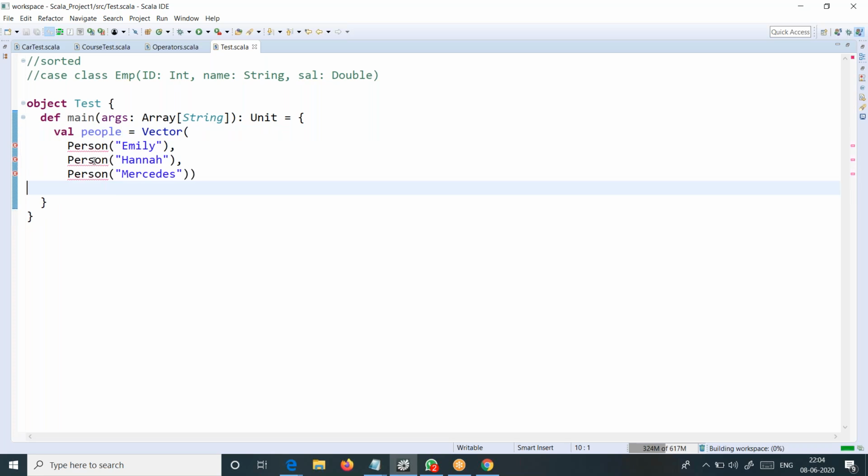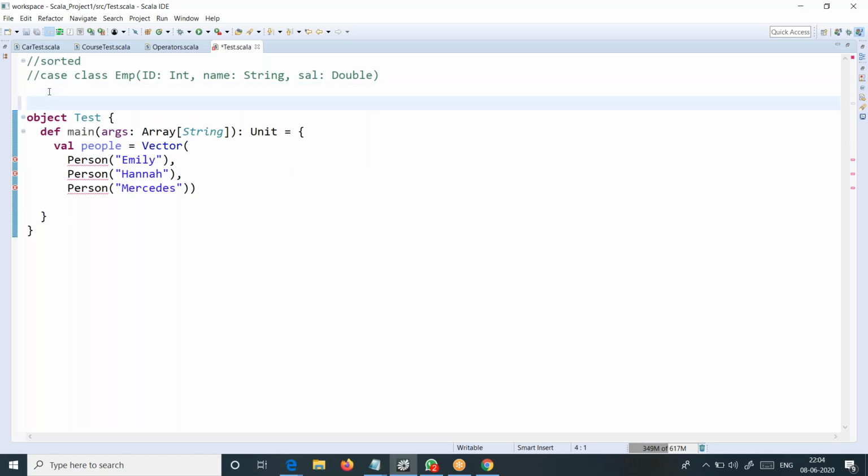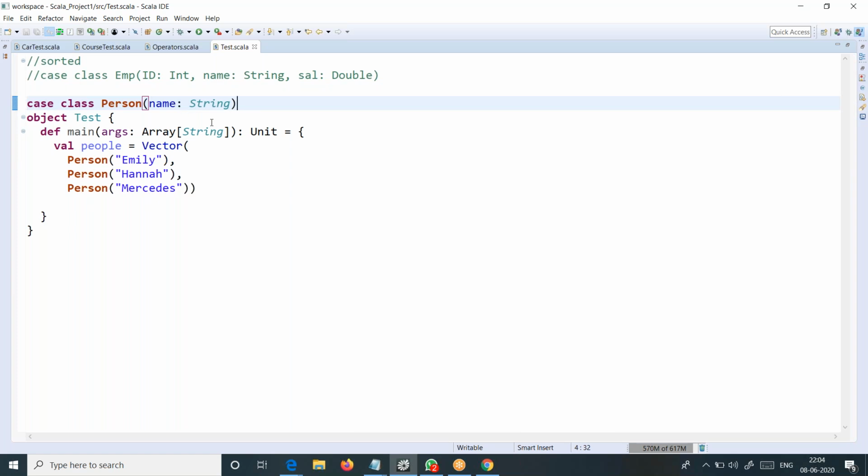Now you get an error with Person. All of you know that. Why? Because first that class must exist before you can create an object. So what should we do then? Why don't you create a case class for that? Looking at the object, it has just one parameter, that is name. So the case class should have simply one parameter: case class Person, and inside that take a parameter name. Then now all is well. Now we are perfectly good here.